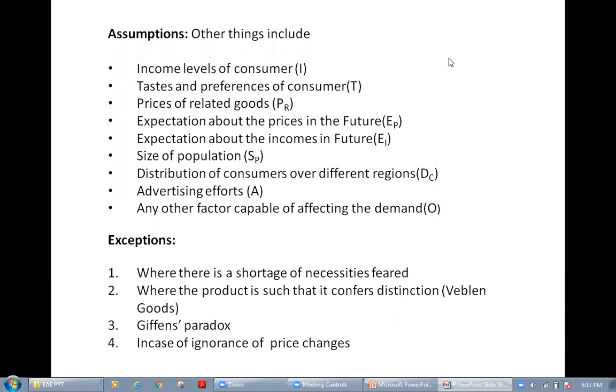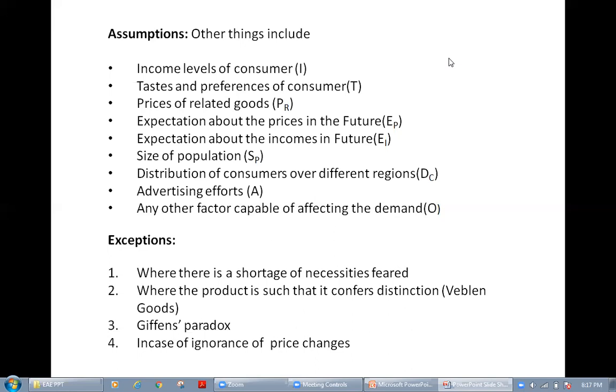That means this particular law holds good when these are all constant. That means these should not be taken into consideration. Then only this particular law holds good. That means price and the demand are inversely proportional. If the price goes up, the demand will come down. If the price will come down, the demand will go up. That is about the law of demand.